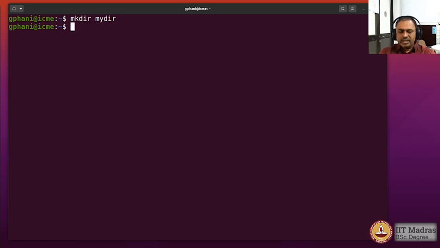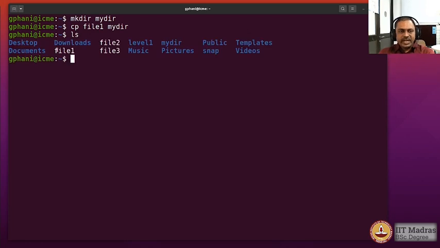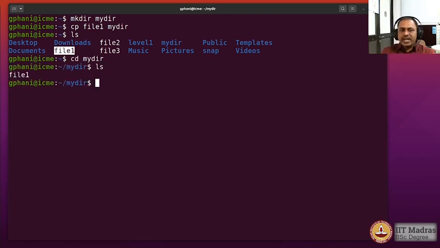Okay, so then I would say copy file 1 to my directory, and what happens is that file 1 has been copied over to my dir. So if you type ls, you would see that file 1 is actually there in the home directory, but if you go to the directory my dir, there is a file called file 1 there also, which means you have made a copy of that.